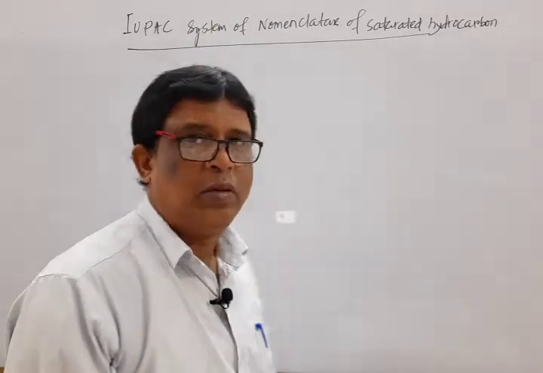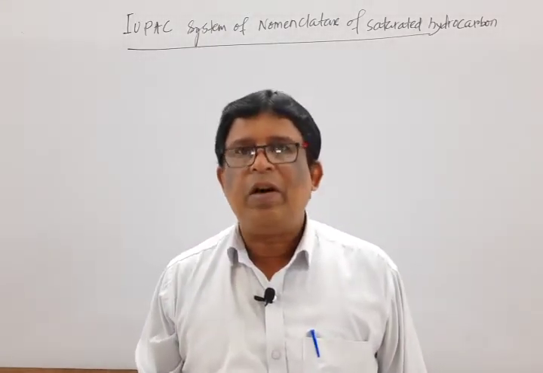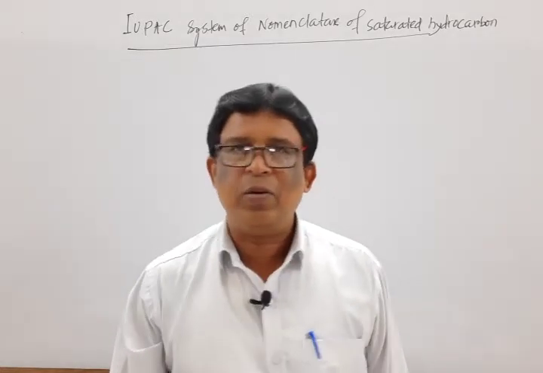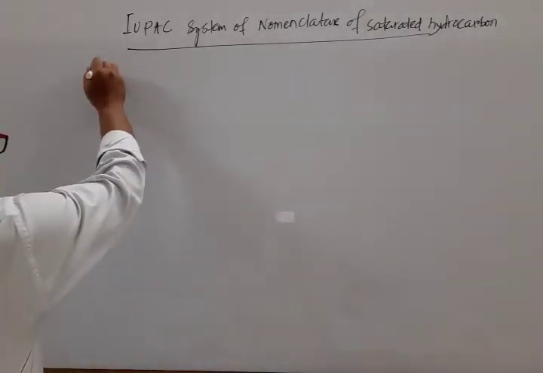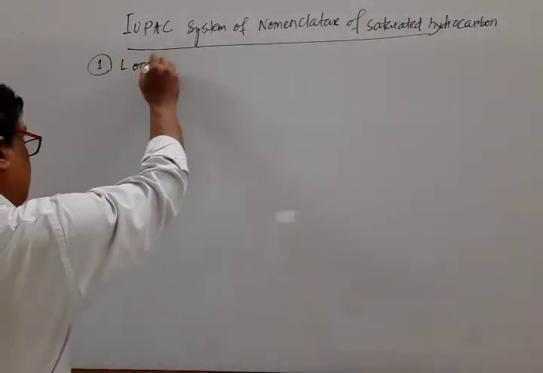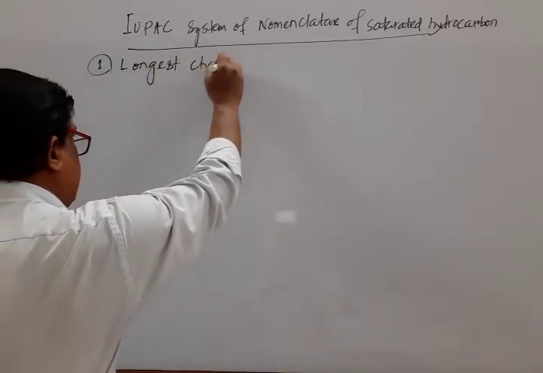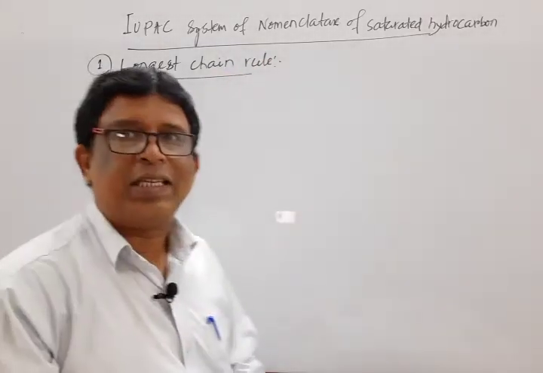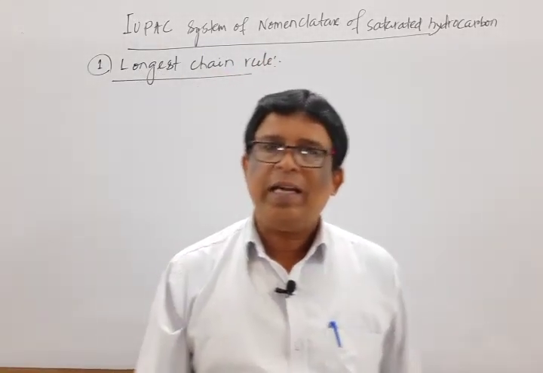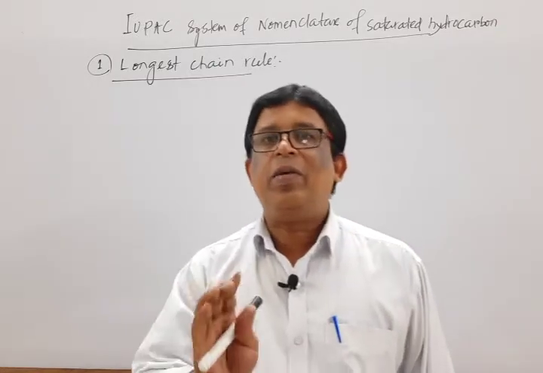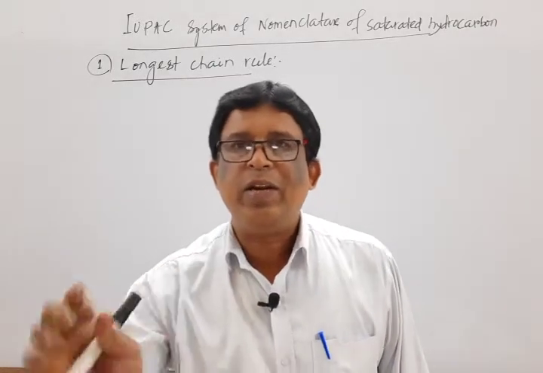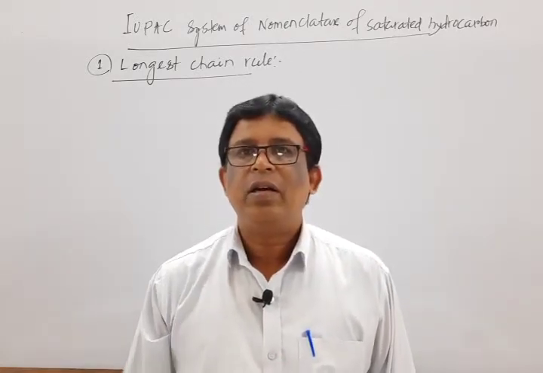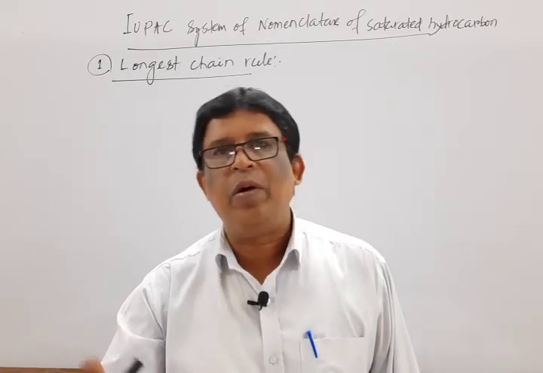So the first rule, according to the IUPAC system, or the systematic way of naming, is the longest chain rule. Mark that. What do you mean by the longest chain rule? Students, do not worry about writing this one. In a question, they never ask what is the longest chain rule, what is rule number 2, what is rule number 3. Rather, they give the IUPAC name of a compound.